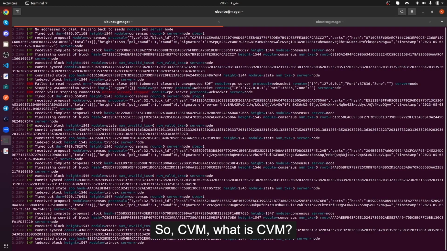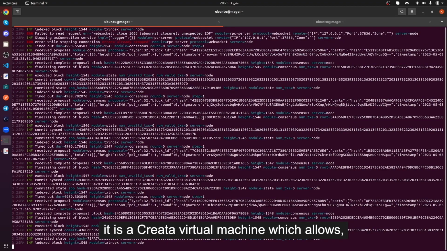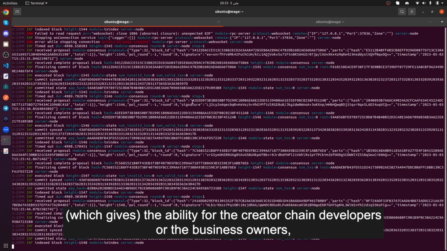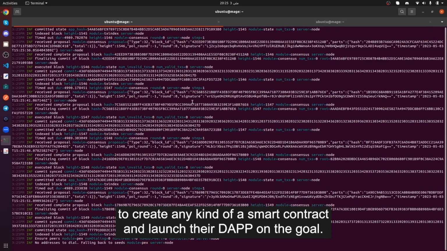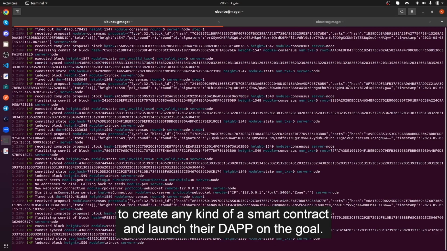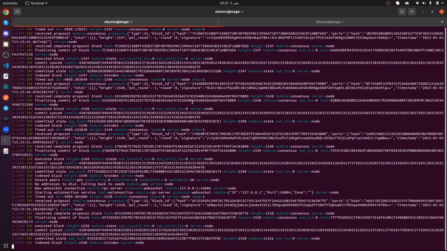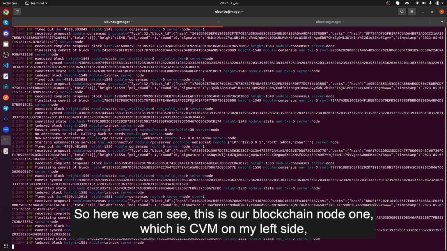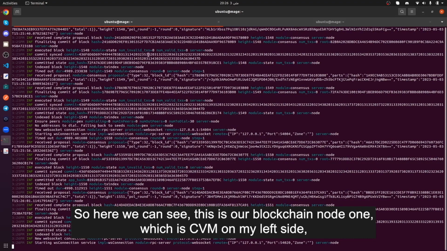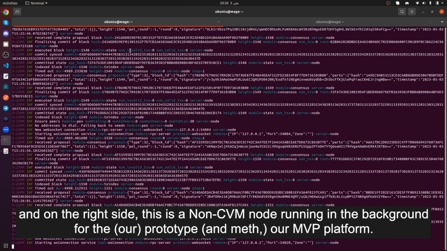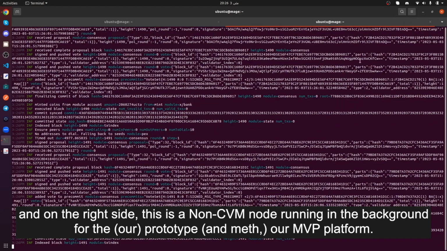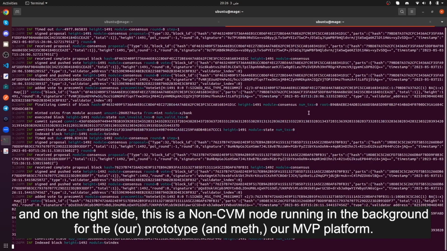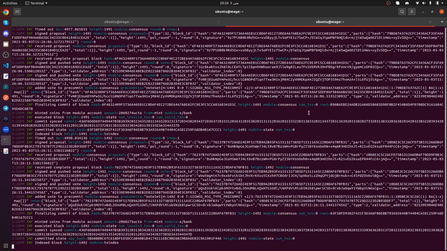The difference is that one includes the capability of smart contracts and the other one doesn't. So what is CVM? As we have already covered, it is the Creata Virtual Machine, which gives creator chain developers or business owners the ability to create any kind of smart contract and launch their dApp on the go. Here we can see our blockchain node 1, which is CVM, on my left side, and on the right side is the non-CVM node running in the background for our prototype, our MVP platform.